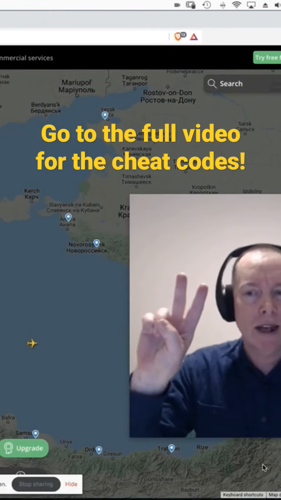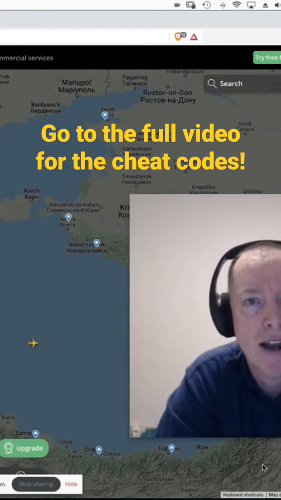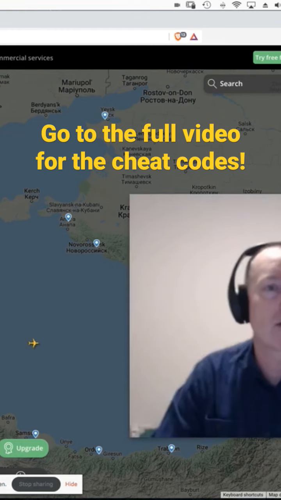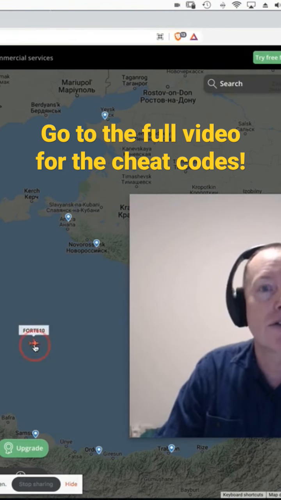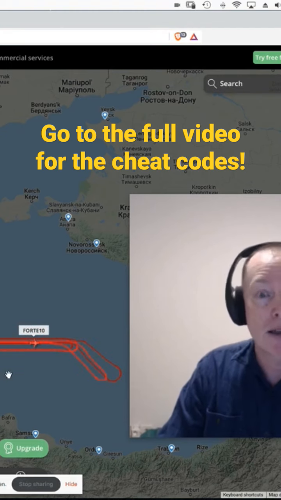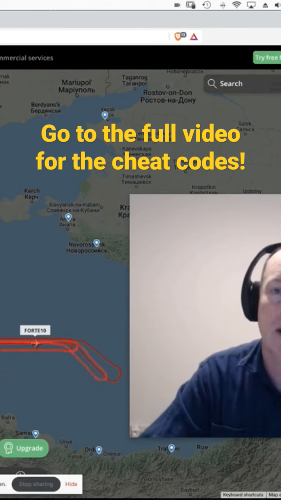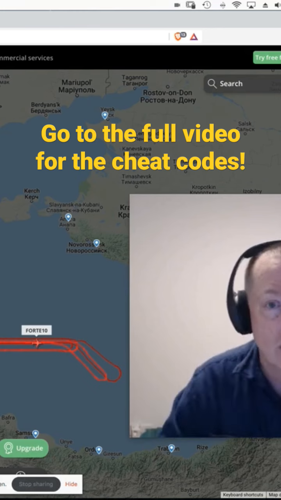Well, hello, dudes and dudettes, and I want to show you how to track some military aircraft in Flightradar24. So we're in flightradar24.com, as you can see, and this right here, my friends, is a Q4 Reaper. And guess what he's doing? He's flying over the Black Sea and observing the Russian Navy as they attack the Ukraine.